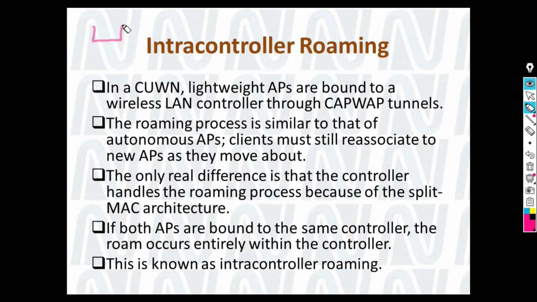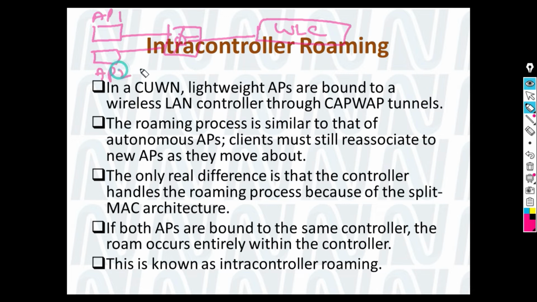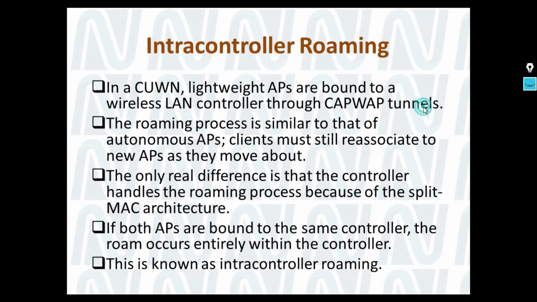This time there are maybe two APs, but these two APs are going to the same WLC. So the WLC which is managing these two APs, AP1 and AP2, is the same. Okay, because it is going to the same WLC, it is known as intra-controller roaming. So it is quite similar to our autonomous roaming.